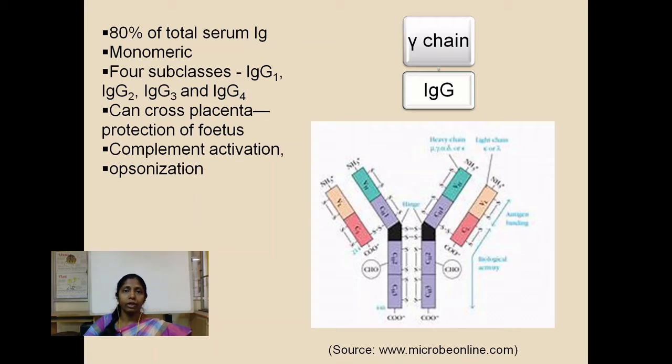IgG also serves as an effective opsonin. Opsonization is a process where the antibodies bind to pathogens or antigens through their variable region, that is the antigen binding site, and at the same time through their constant region, that is the Fc portion, they bind to suitable receptors on the surfaces of macrophages and neutrophils, which are phagocytic in nature. By doing so, these molecules guide the pathogens to the phagocytic cells and aid in their elimination. So IgG can function as effective opsonins.